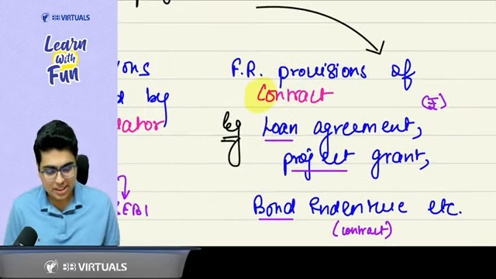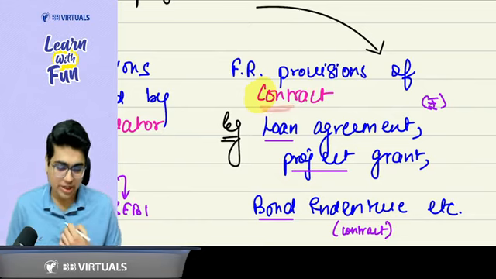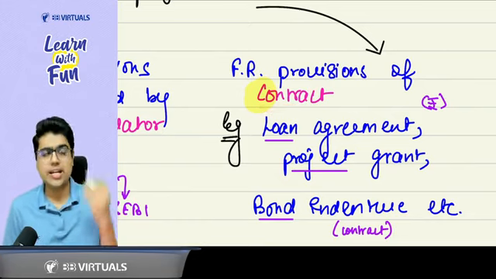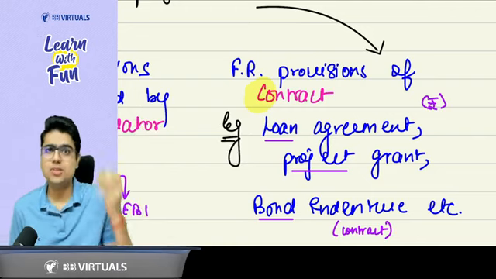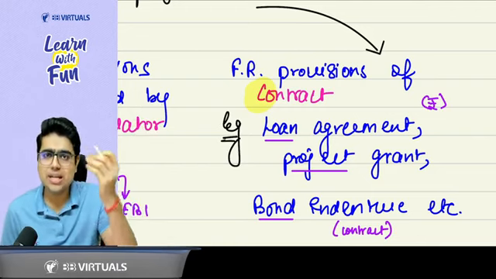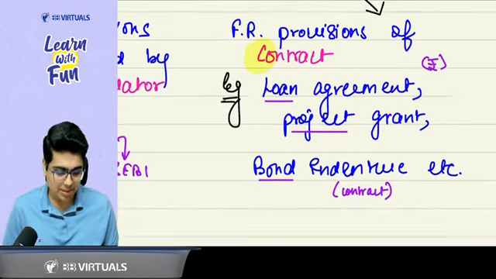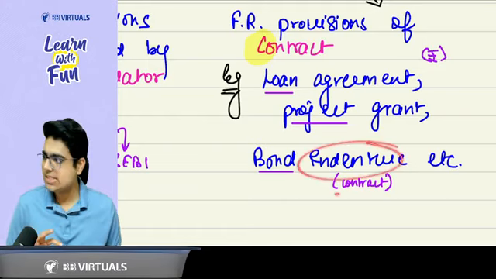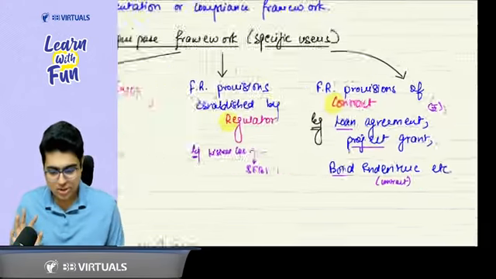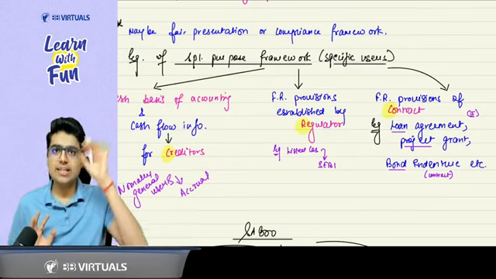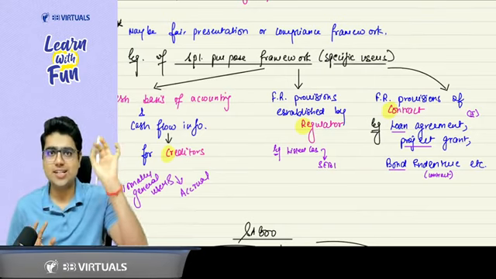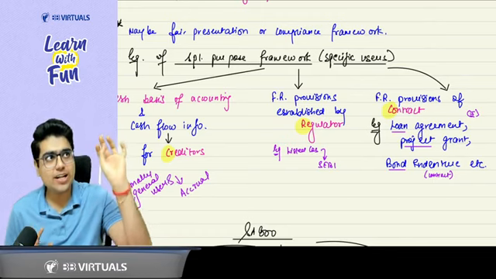Now, your financial reporting provisions can be based on a contract. Now sir, what type of contract? One in which you have taken some money from some person. It can be a loan agreement, a project grant, or a bond indenture. Indenture is just another name for contract. So you just need to remember three types of cases: creditor, regulator, contractor. Say with me: creditor, regulator, contractor.